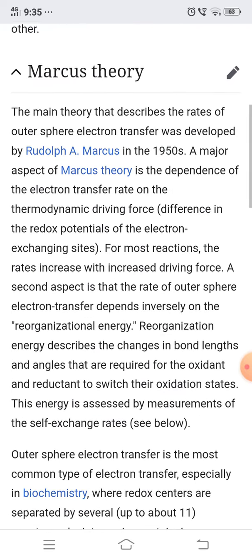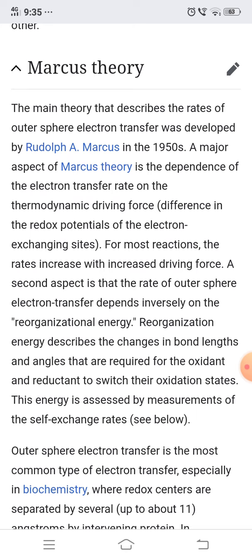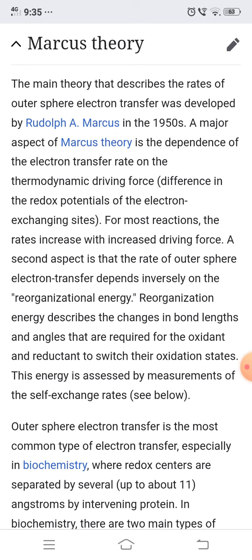Second theory is the Marcus theory. The main theory that describes the rates of outer sphere electron transfer was developed by Rudolph Marcus in the 1950s. A major aspect of Marcus theory is the dependence of the electron transfer rate on the thermodynamic driving force, the difference in the redox potential of the electron exchanging sites. For most reactions, the rates increase with increased driving force.